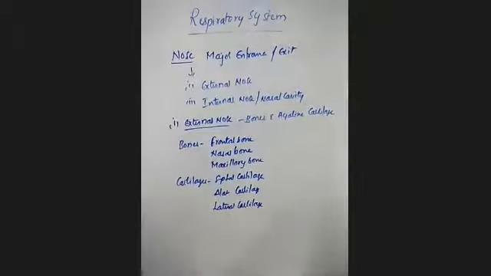So the external nose is made up of bones and hyaline cartilage. The bones include the frontal, nasal, and maxillary bones, and the cartilages include the septal, alar, and lateral cartilages.